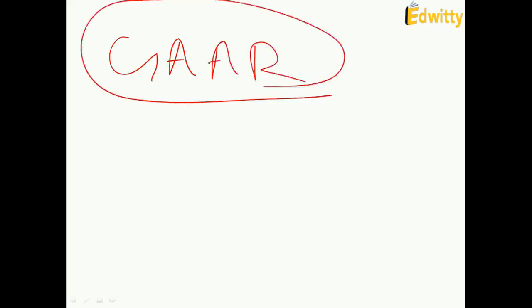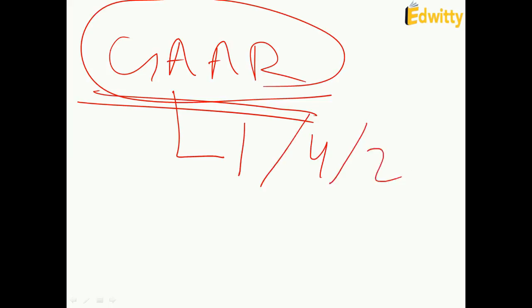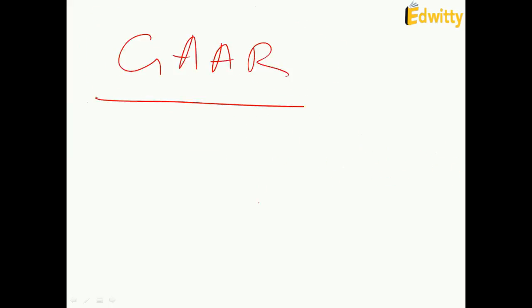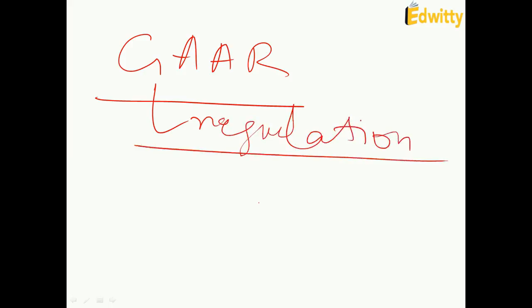Okay, next, what is GAAR? Next thing that I would like to discuss is General Anti-Avoidance Rule. What is it? It was in news because government has said that it will come into force from 1st of April 2017. General Anti-Avoidance Rules, it is a regulation of Government of India, which will come into force from 1st of April 2017.